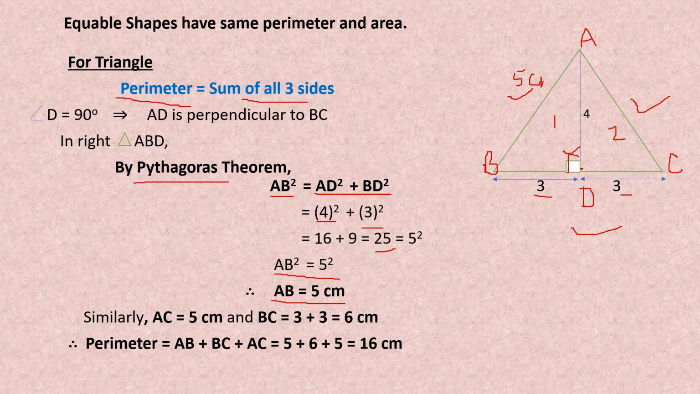Similarly, if we see the second triangle ACD, here also dimensions are the same. We will apply the Pythagoras theorem and find out the value of the side AC. That will also come as 5 centimeter. Now we have found both the sides. Third side BC is equal to 3 plus 3, which is 6 centimeter. So easily we can find out the perimeter of the triangle. Perimeter is AB plus BC plus AC, that is 5 plus 6 plus 5, equal to 16 centimeter.